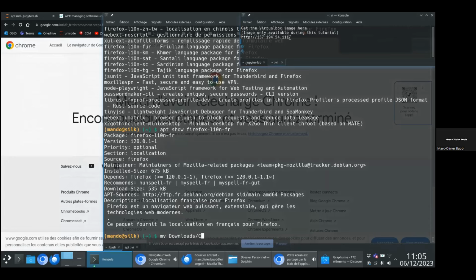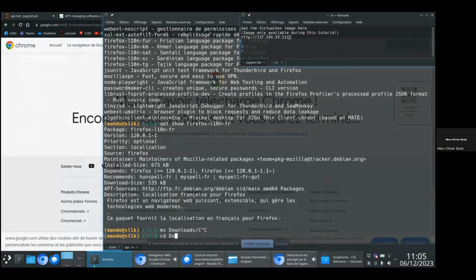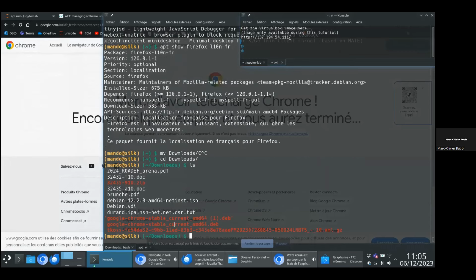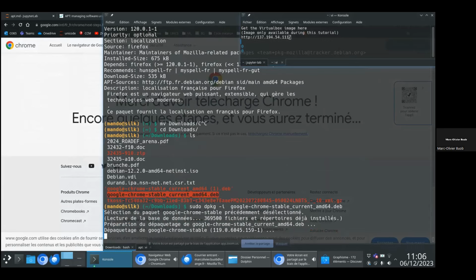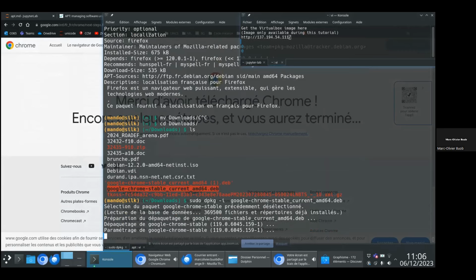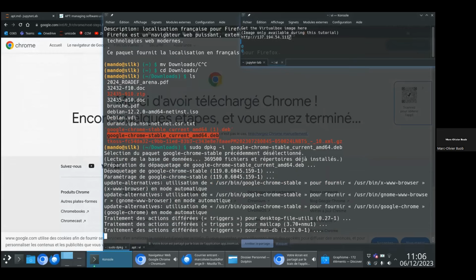So let's go to downloads. Here it is. I downloaded it before the tutorial, that's why it is here. And now you want to install it, so you would run this command. Here, fortunately, maybe I have all the needed dependencies and dpkg won't complain. But in general, this is not the case.